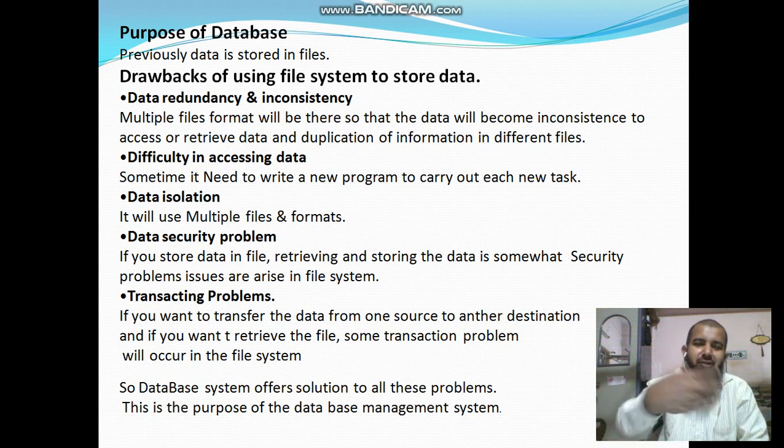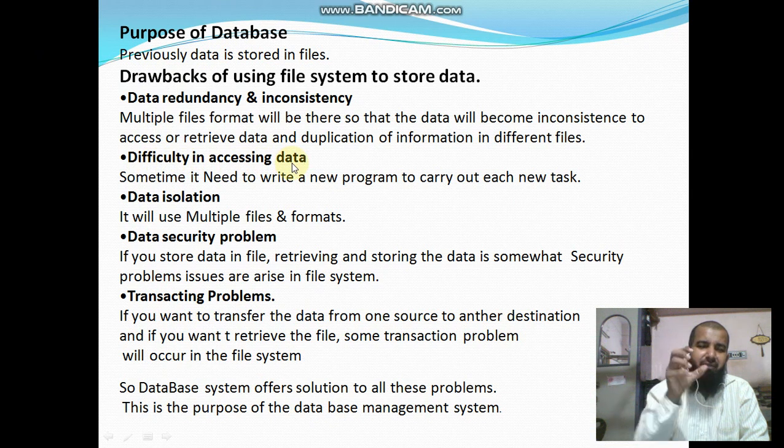In a file system, even if you enter duplicate data, it does not give any warning message. In a DBMS, it displays a warning message that you have already entered the data.